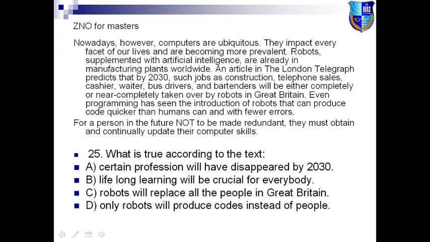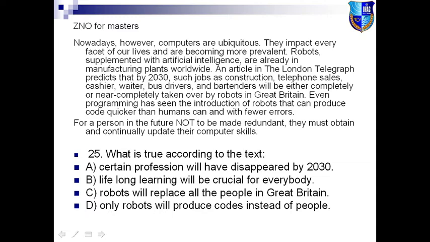Just pay attention to the word in option D, only. It means people won't be able to do codes at all. It means only robots will do this job. They will produce codes instead of people. Only means nothing else, nobody else.